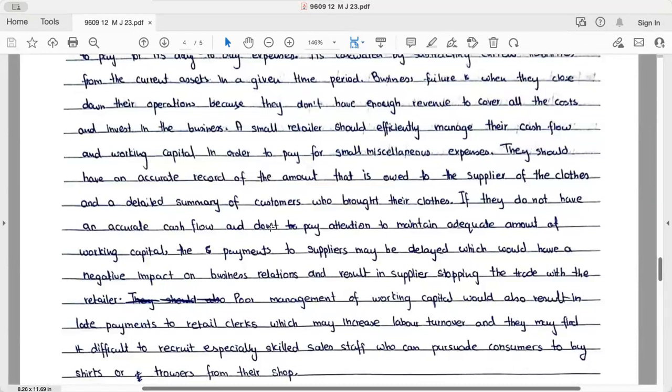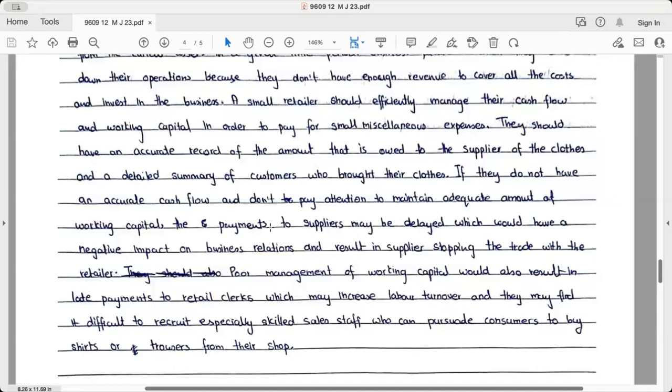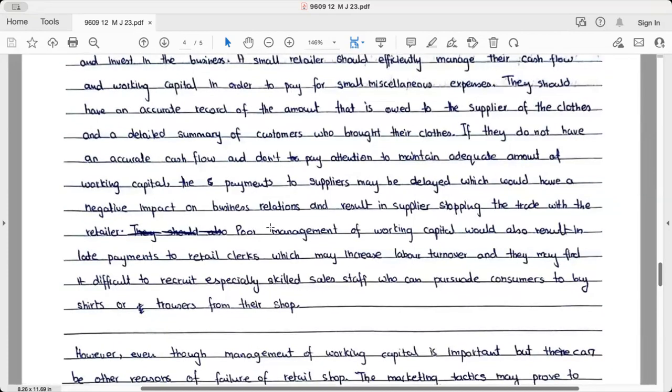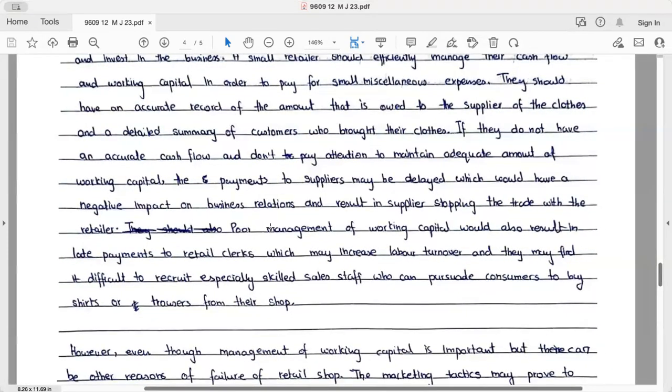Businesses fail when they close down their operations because they do not have enough revenue to cover all the costs and invest in the business. Good start. A small retailer should efficiently manage their cash flows and working capital in order to pay the small miscellaneous expenses. They should have an accurate record of the amount that is owed to the supplier of the clothes and a detailed summary of the customers who bought their clothes.